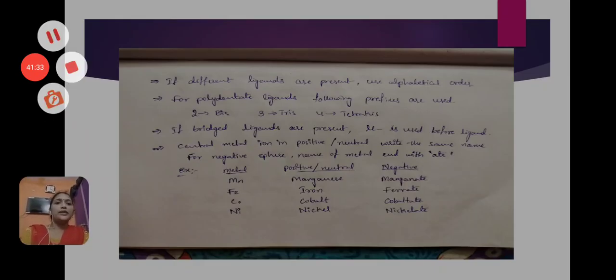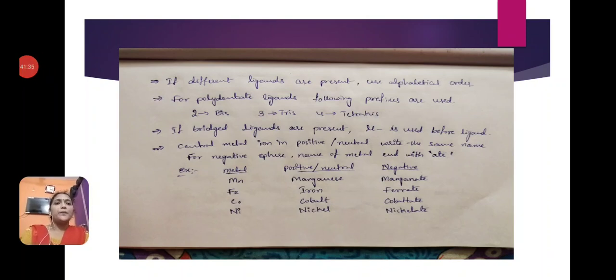If different ligands are present in coordination compounds, we have to follow alphabetical order. For polydentate ligands, we have to use special prefixes like bis, tris, tetrakis, etc. If bridged ligands are present in the complex, we have to write the mu symbol before the name of the ligand.